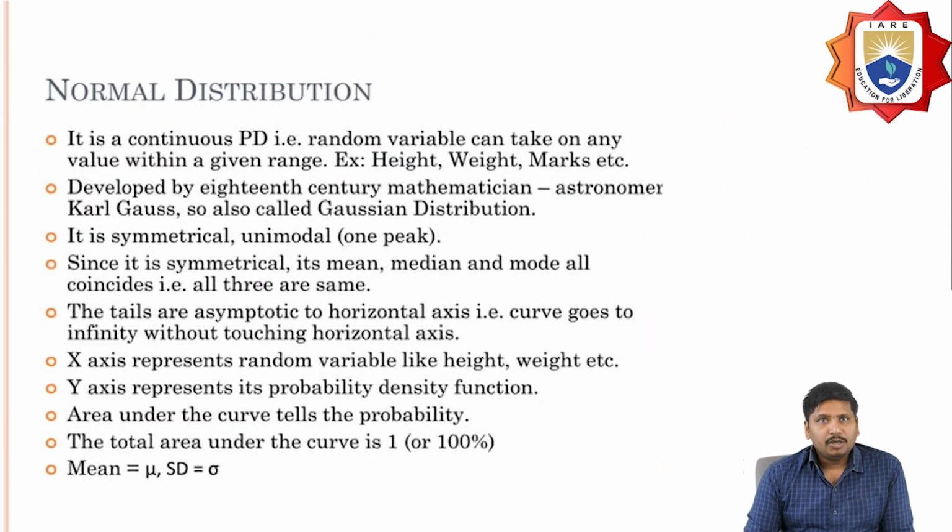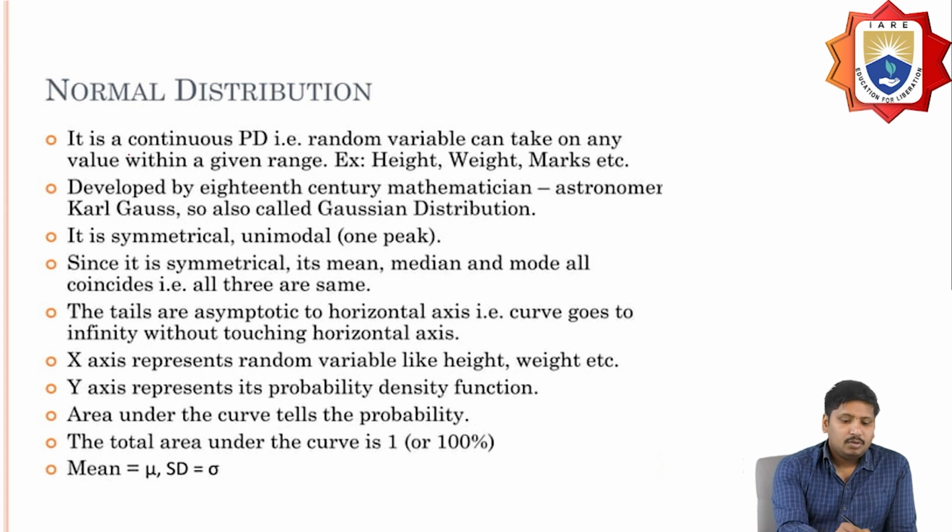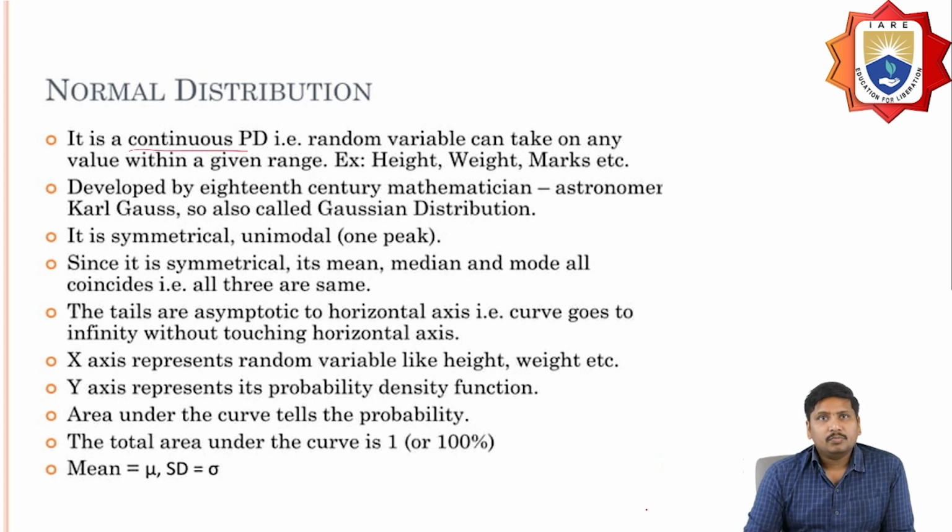So what is this normal distribution? It is a continuous probability distribution, that is, the random variable can take any value within the given range.